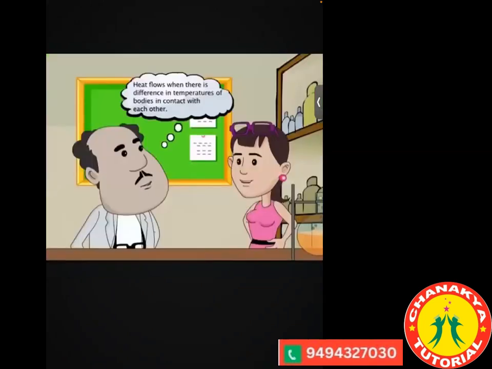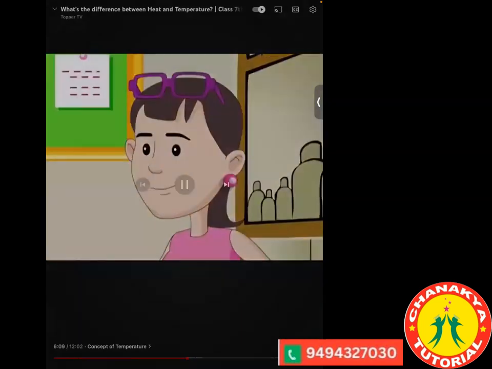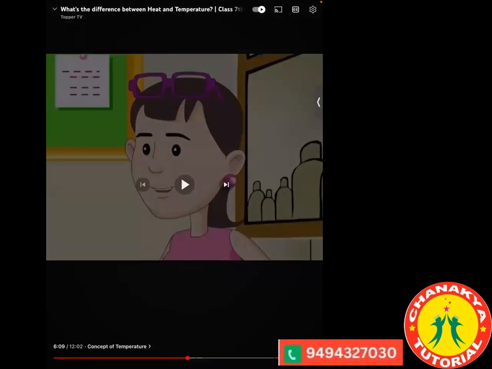Heat flows when there is a difference in temperature of bodies in contact with each other. So generally, whenever there is a difference between two bodies, heat starts flowing. Like in my hand, my body is hot. Now if I am taking something in my hand, for example a mobile, the heat from my hand will get transferred to that mobile, and the mobile also becomes hot.